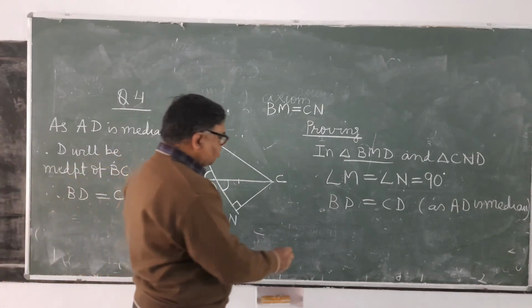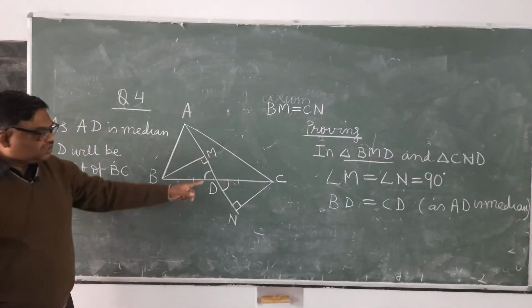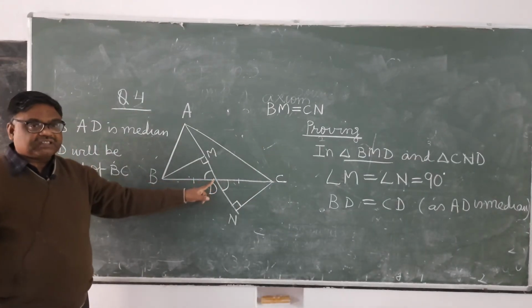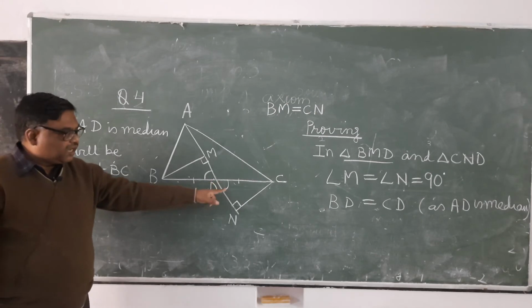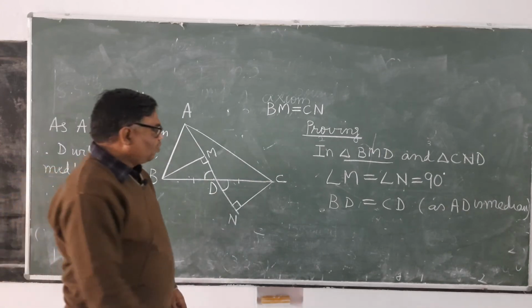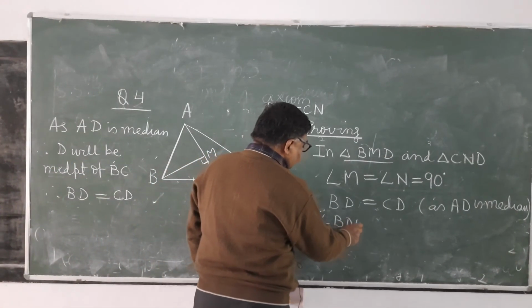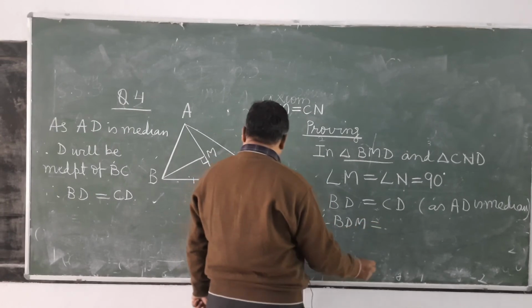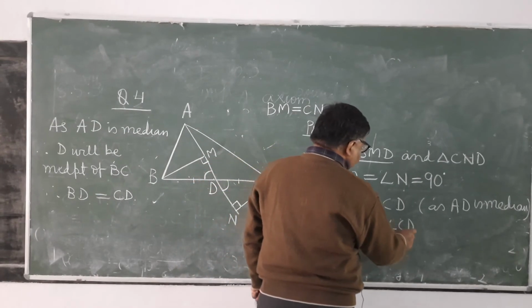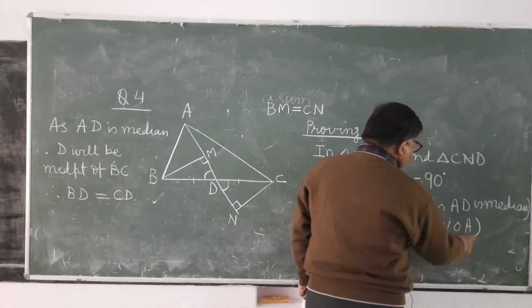It's clear? And why we will not write angle D? Because this angle is also at the vertex D. Both the angles are at the same vertex D. Therefore, we will write in 3 letters, angle BDM is equal to angle CDM, vertical opposite angle.